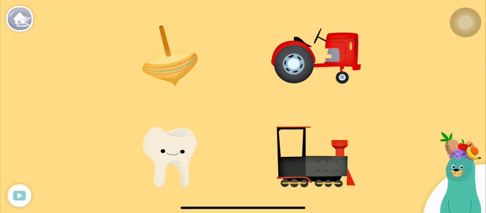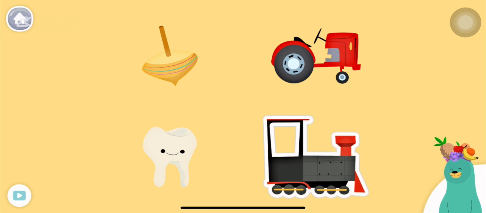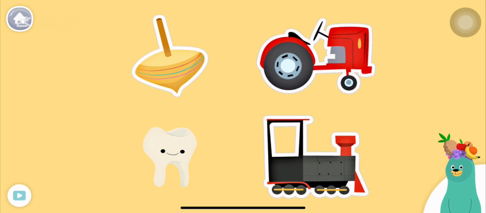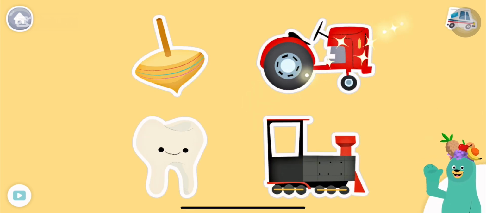All of these things start with the T sound. Tap them all and listen to the T sound at the beginning. Train, tractor, top, tooth. Nice!